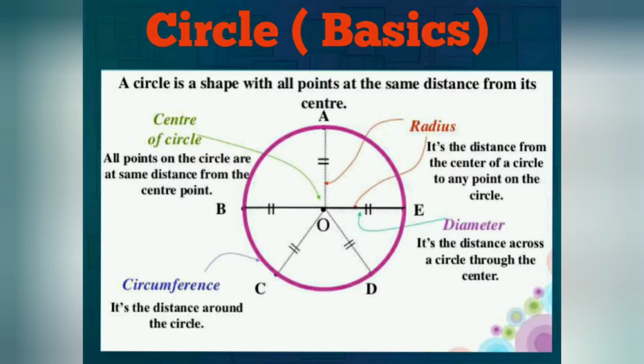Center. Center of a circle. O is the center of the circle. OA is a radius. And BE is a diameter. And circumference. Which one is the circumference? The distance around the circle is the circumference.